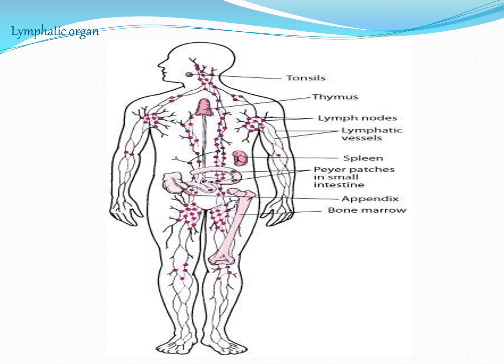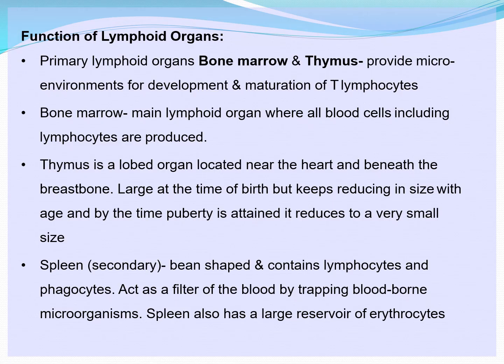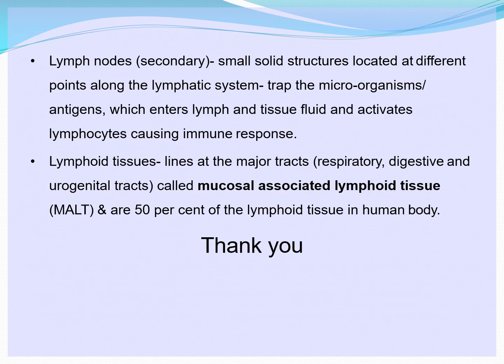You can see how it is running. And then the spleen is a bean-shaped organ, and the Peyer's patches in the small intestine and appendix, and bone marrow, you could see that. Okay, then functions of lymphoid organs are given here. So that's all about immunity.